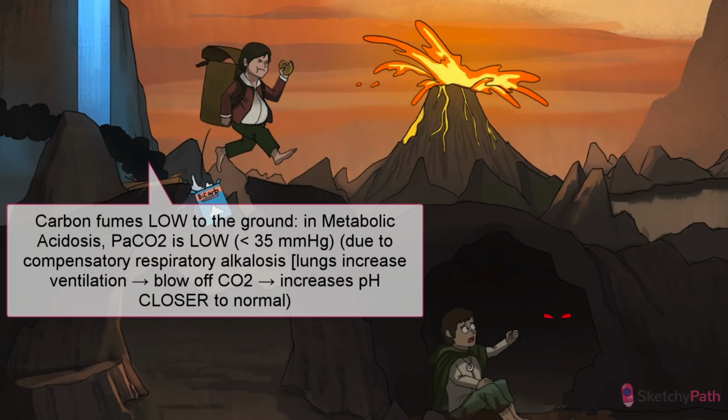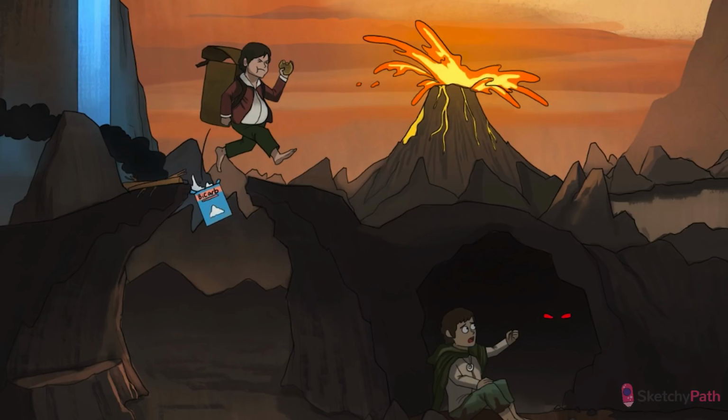By the way, as the sketch progresses, we'll always match each primary acid-base disturbance with its compensatory mechanism. This will be reflected in the partially compensated lab values. And in metabolic acidosis, that means low pH, low bicarb, and low compensatory CO2.